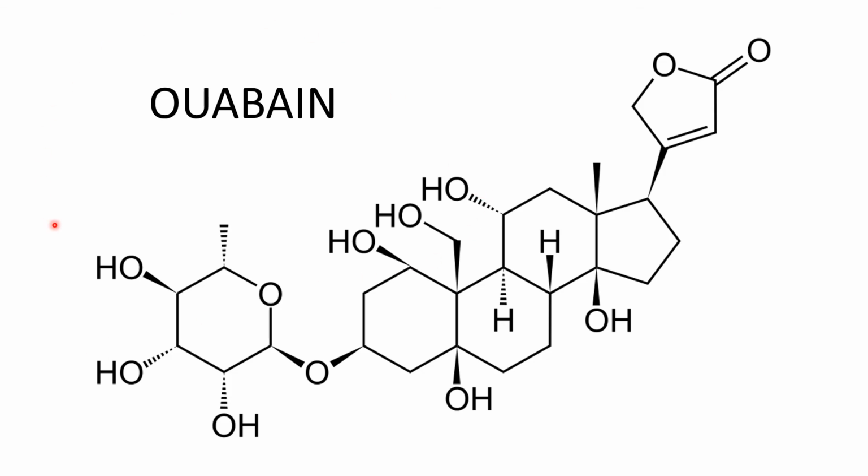Now this is the structure of ouabain, which is used to treat hypertension. And you can see here, this is the sugar part, the glycan part, and this is the non-sugar part, and you can see multiple OH groups are there. As we discussed in the previous slide, it can be a sterol, it can be an alcohol, it can be methanol. So this is the structure of a glycoside with a glycan part, and this is the aglycon part, which is the non-sugar part. And you know that ouabain is an inhibitor of the sodium potassium ATPase pump, which is present on the cell membrane.